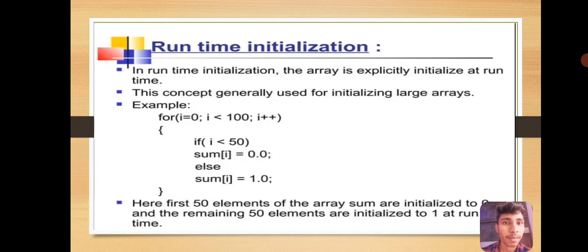Runtime initialization. In runtime initialization, the array is explicitly initialized at runtime. This concept is generally used for initializing large arrays. Example: for (i = 0; i < 100; i++) { if (i < 50) sum[i] = 0; else sum[i] = 1; }. Here the first 50 elements of the array sum are initialized to 0 and the remaining 50 elements are initialized to 1 at runtime.